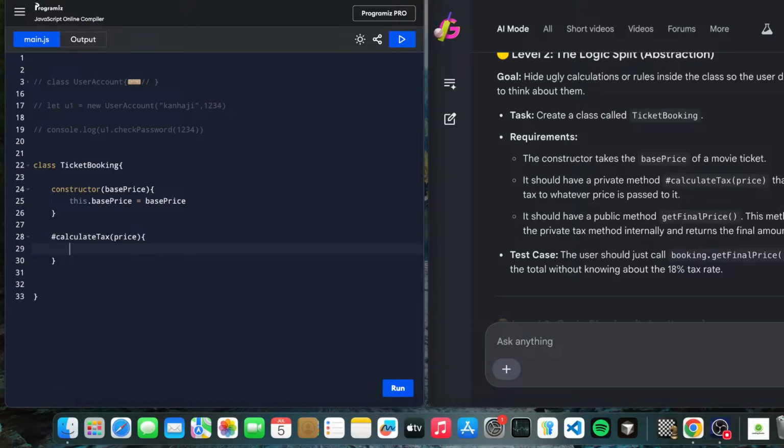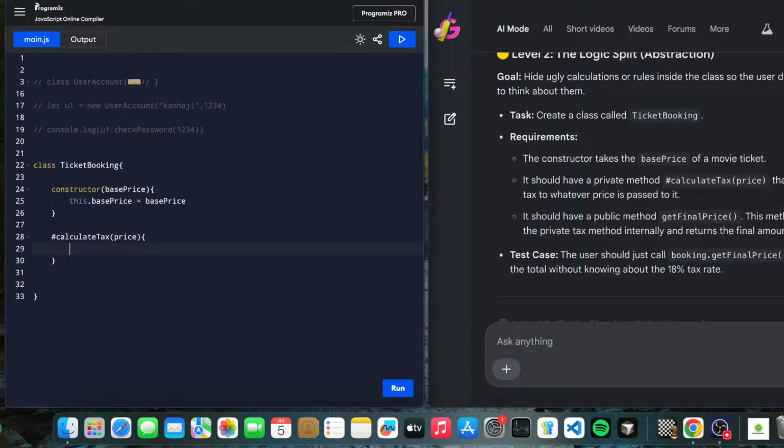Do you know what percentage of tax you pay on your movie ticket? Let me know in the comment section if you know about that, because I haven't watched a movie for a long time. Also recommend some good movies to watch in theater.